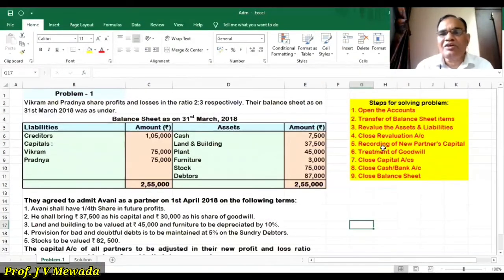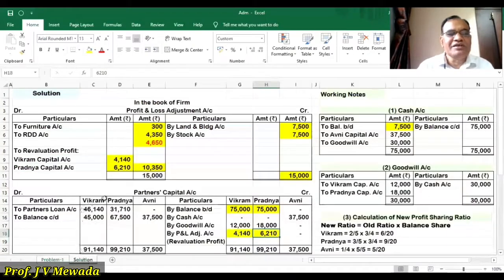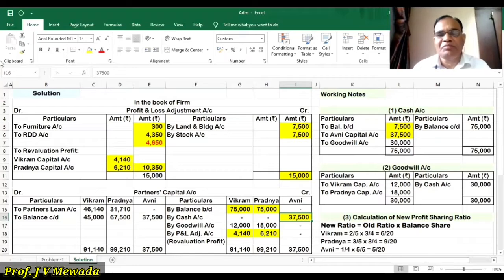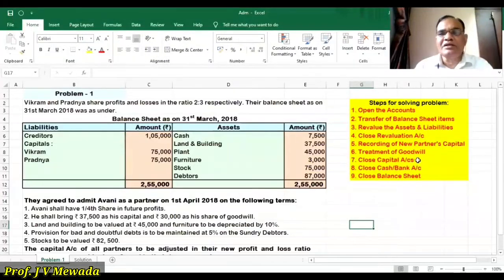Then after that, recording of new partner's capital. We'll see that Avni shall have 1/4 share and he brings 37,500. So we have to pass entry for this. First in the cash and bank account, Avni capital account 37,500, and second effect in Avni's capital account on credit side by cash account 37,500. So that is the entry that we have passed for the capital that is brought by the new partner. And then we'll see treatment of goodwill in this sum.